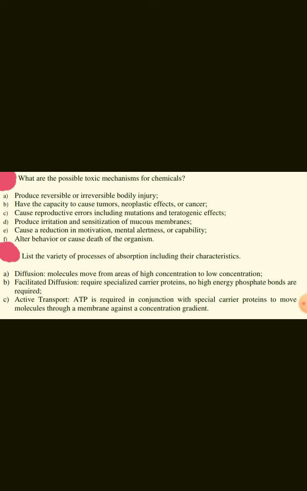List the variety of processes of absorption including their characteristics. Diffusion: molecules move from areas of high concentration to low concentration. Facilitated diffusion: requires specialized carrier proteins. No high energy phosphate bonds are required. Active transport: ATP is required in conjunction with special carrier proteins to move molecules through a membrane against a concentration gradient.